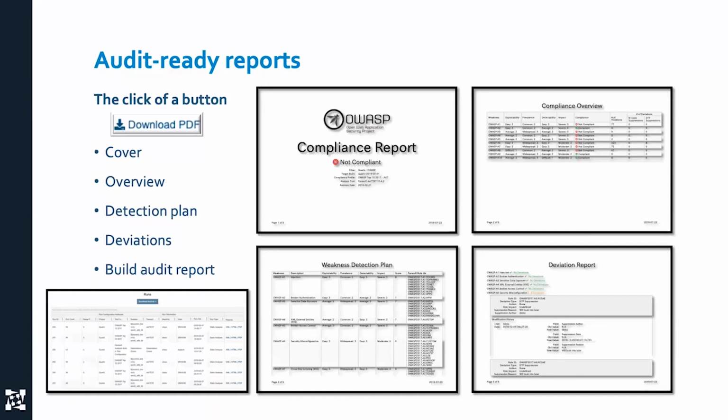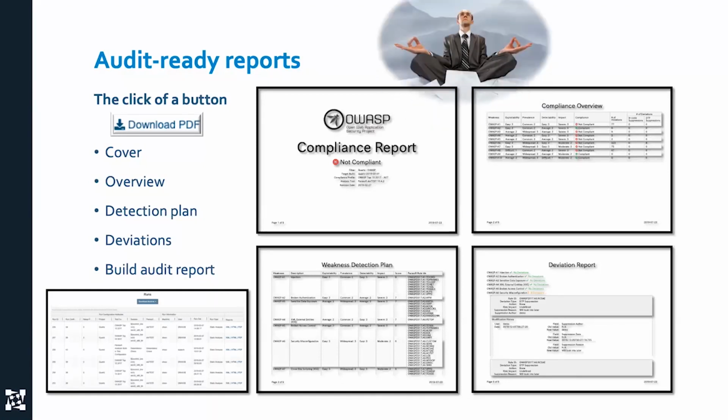Do I have a report that gives me my overview? I want that compliance nirvana that shows me what were the checkers that I used? How did they apply to the standard, right? And so if you look at that weakness detection plan in the bottom center, it shows you a requirement for OWASP A1, tells you what it is, shows you various risk scores for it, and then shows you all of the checkers that were used for it.